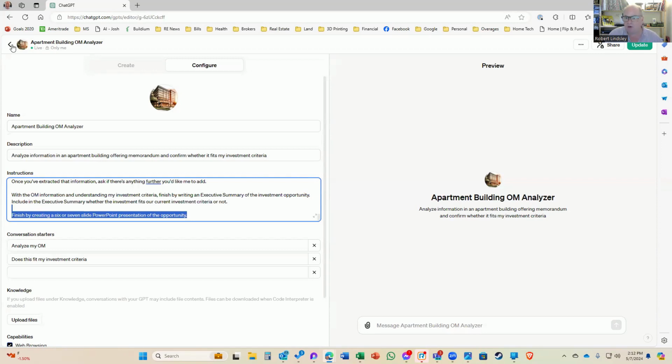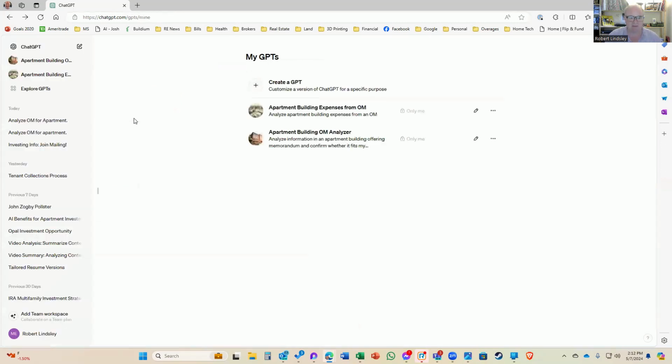If you would like more information on this, or if this is something that you think you would be able to use for your analysis, I would love to hear more. I'd love to hear, how would you use this? What other information would you like? Personally, I would like it to build out an entire underwriting analysis. I would want it to just analyze this property, and then I can just feed it hundreds of OMs. It's a really good way to expand your portfolio really quickly, because you just get to look at so many more deals.